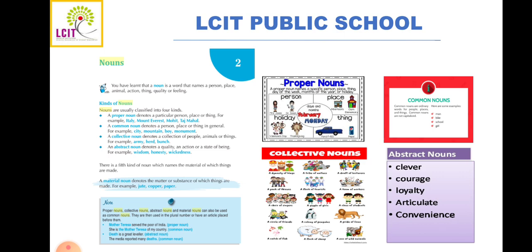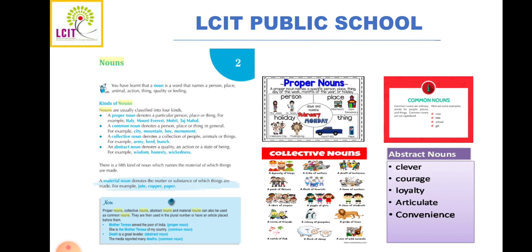Now the first is proper noun. What is proper noun? The name given to a particular person, place or thing is known as a proper noun. For example, Italy, Mount Everest, Mohit, Taj Mahal. So to a particular place or thing we have given a name, and those names are known as proper noun.